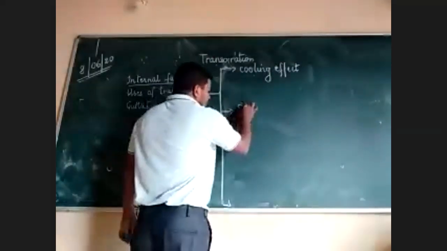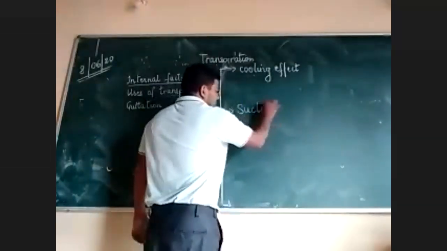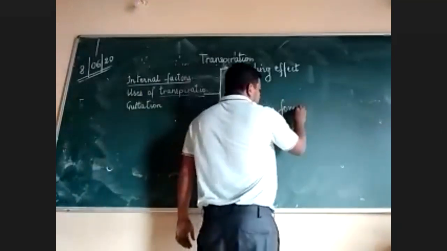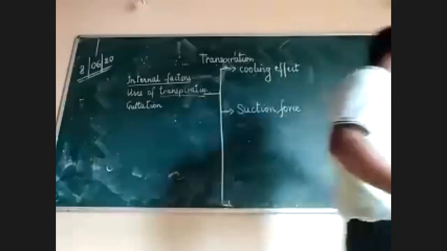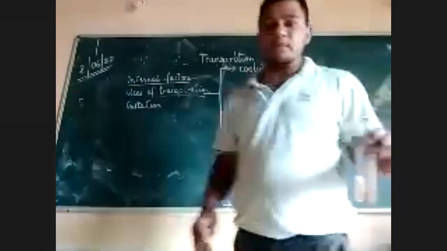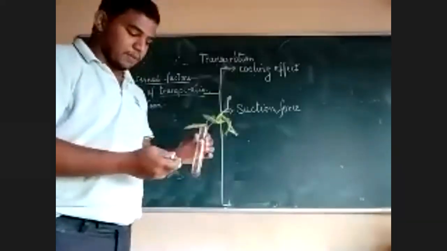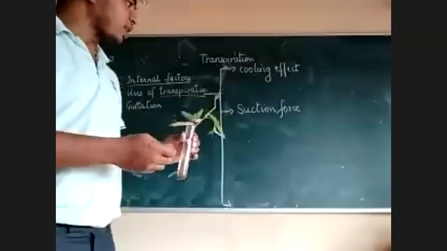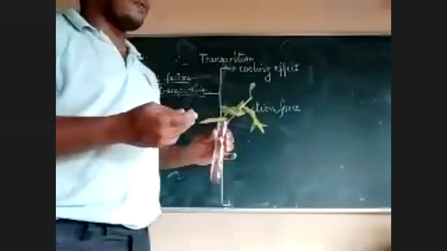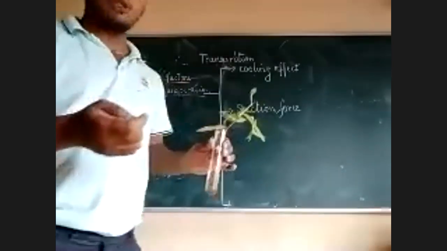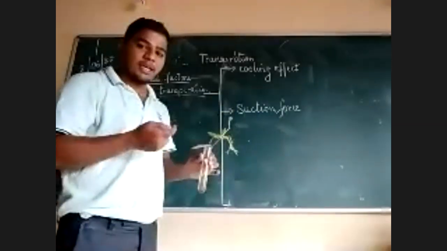The second one is suction force. Now to explain, I will use this test tube again. What is this suction force? It is like when you drink a soft drink, you put the straw in the bottle and then start taking in the soft drink.